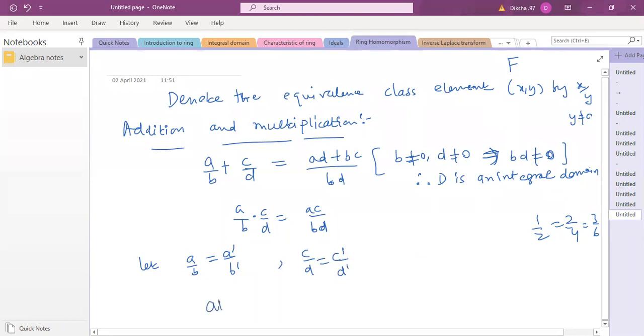So this means AB dash is A dash B and CD dash is C dash D. So we want to prove that if we change these, meaning A by B is changed to some other element and C by D is changed to some other element of the same equivalence class, then this also remains valid. The final answer is still going to be the same, the same operation remains valid.